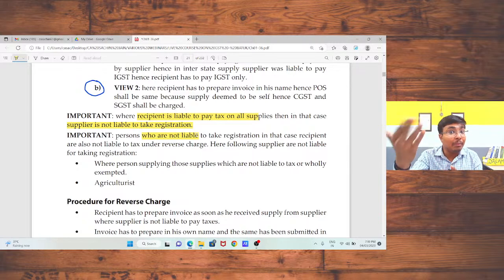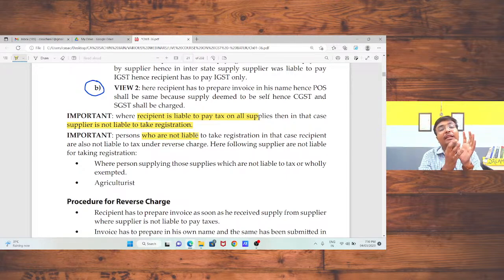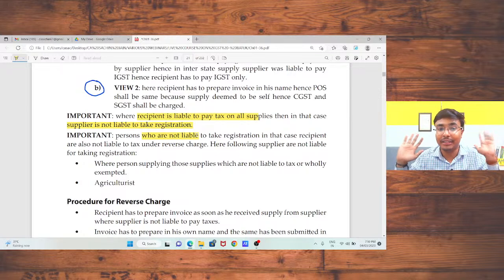So when the principal part is exempted, in that case, the other ancillary services will be exempted. This is the important point: if you are dealing with those products which are exempted under GST, in that case, the service part related to those products, that is freight and transportation related to those products, will also be exempted. That is the concept of GST.